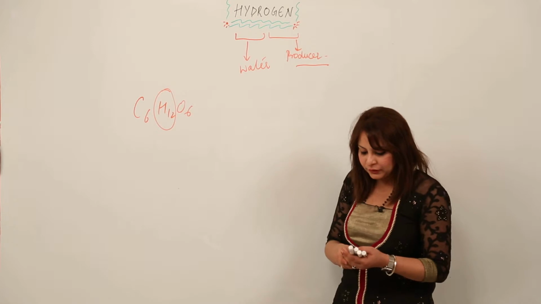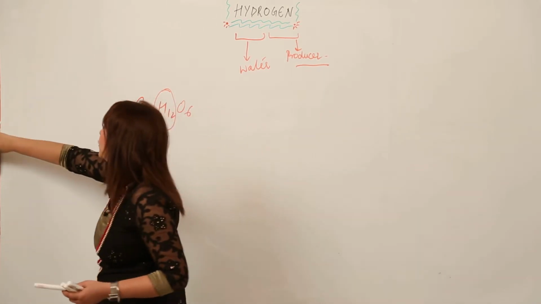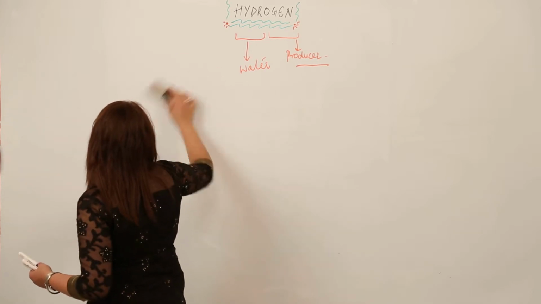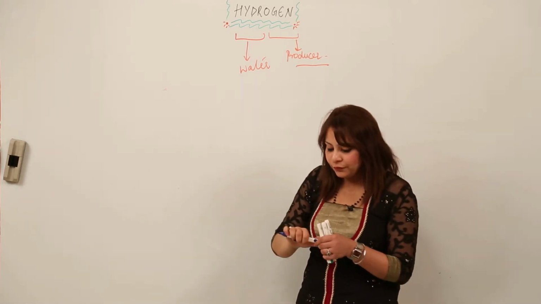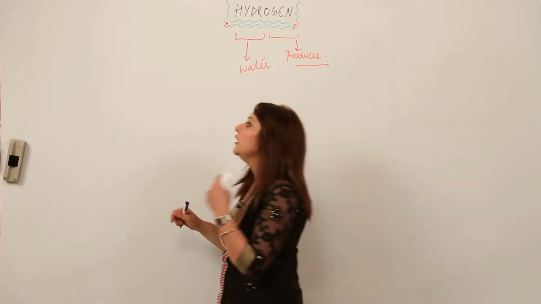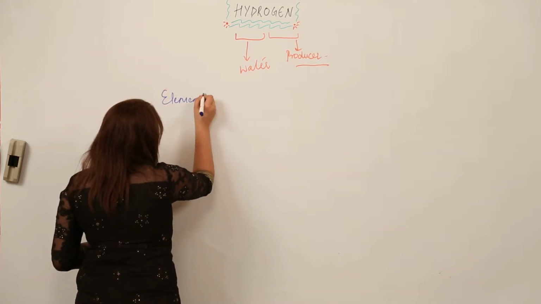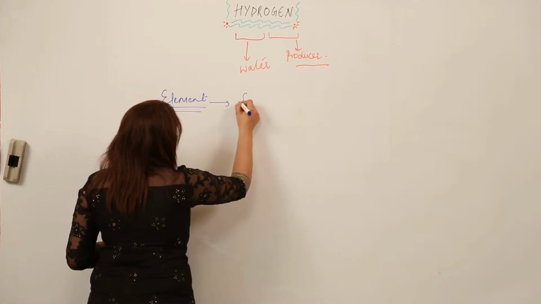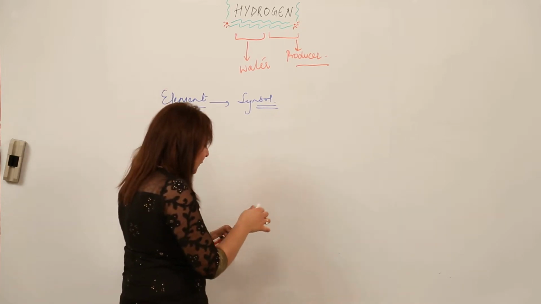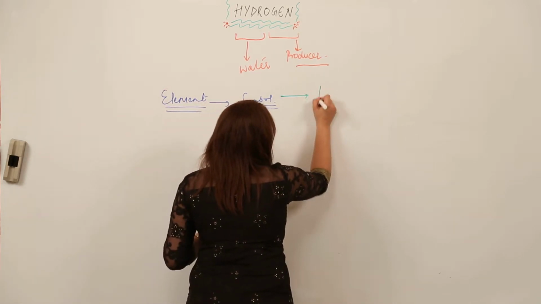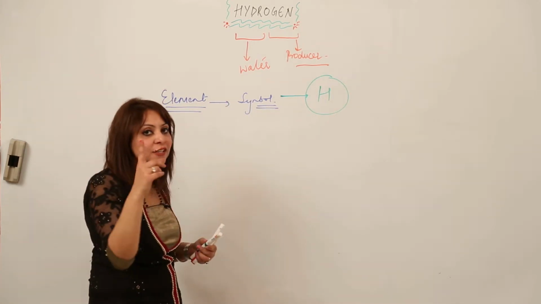So coming to the topic which we were discussing. You know now how hydrogen occurs in nature, in the free form or in the combined form. Before we start, as we know that hydrogen is an element, it must possess some symbol as well. So what is the symbol for hydrogen? You must be familiar with it, but still I'm writing it for you so that you can easily remember it. It is H, the first letter, right?